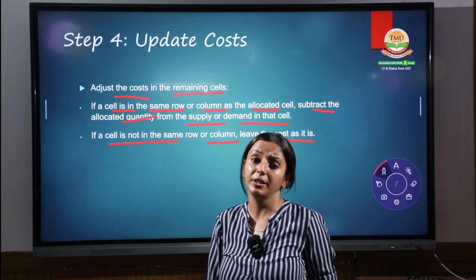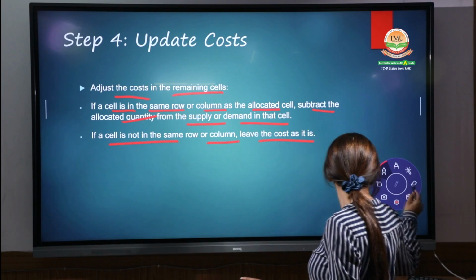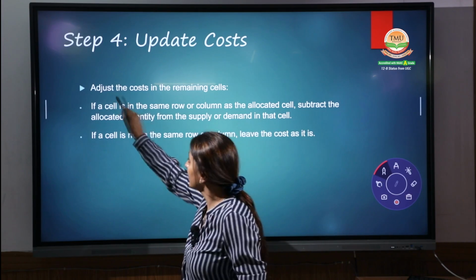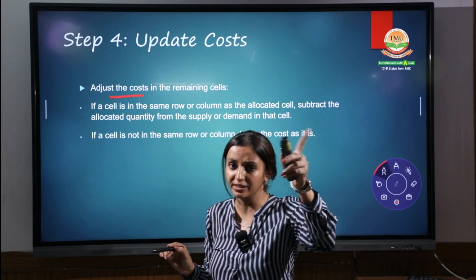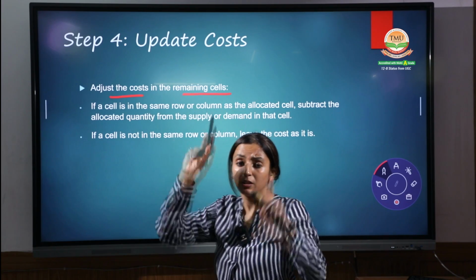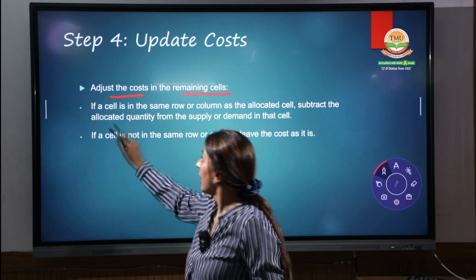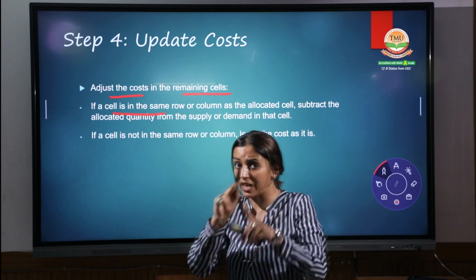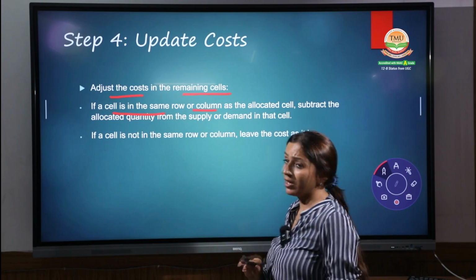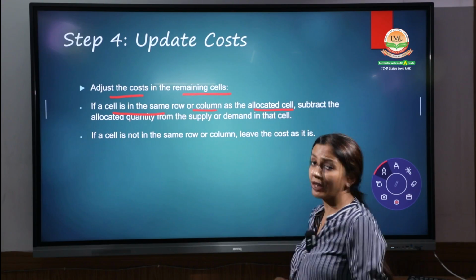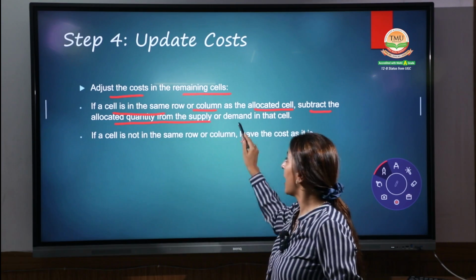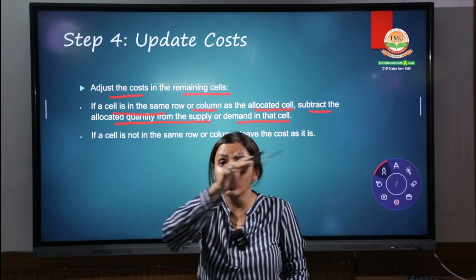The most important thing, please make it clear, because if you are not clear on this point, you will again make a mistake. You have to make the adjustments in the remaining, pending cells. If the cell is in the same row or column as the allocated cell, subtract the quantity from the supply and demand in that cell only.